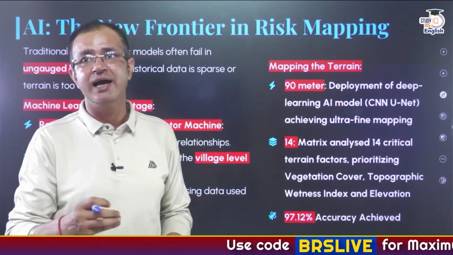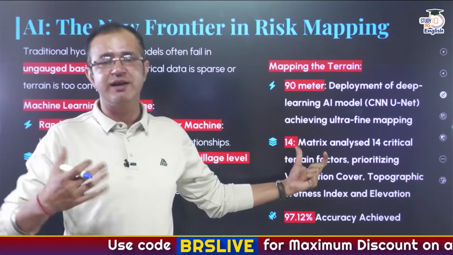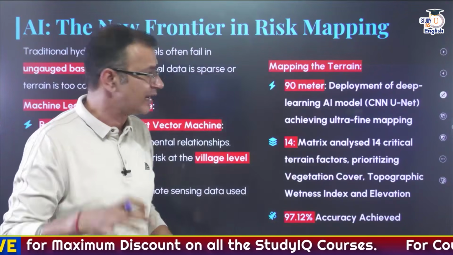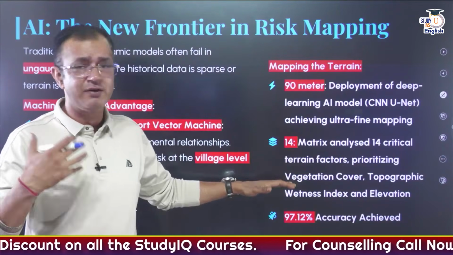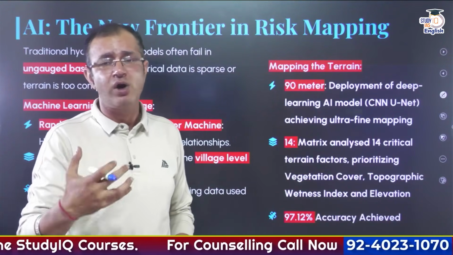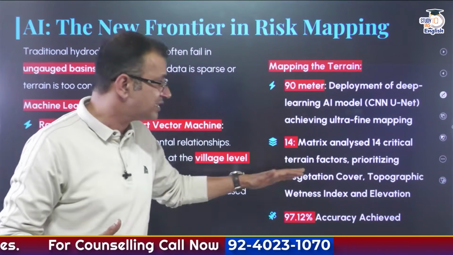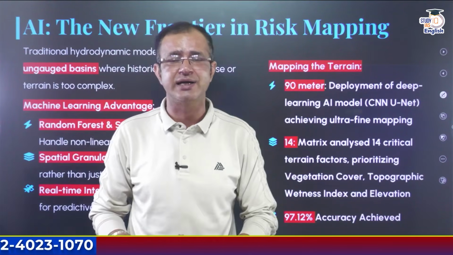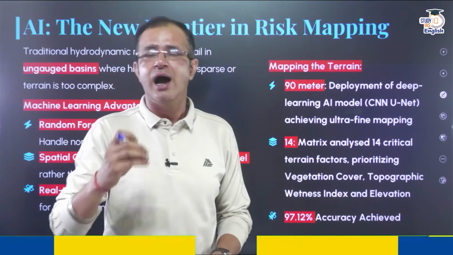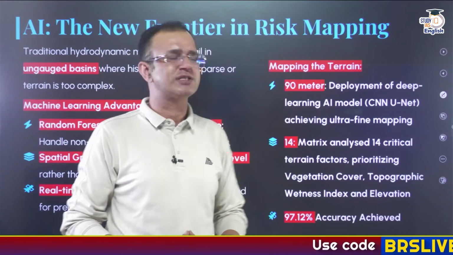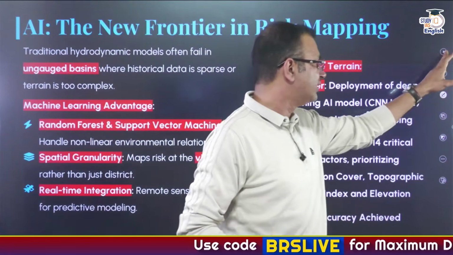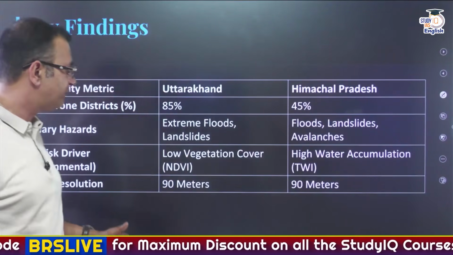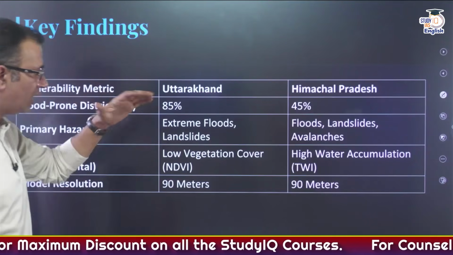All right, at the same time, different metrics were analyzed. It was not just one, but 14 metrics were analyzed, covering different factors like, for example, the terrain, the vegetation cover, the topographic wetness index, and the elevation criteria as well. And ultimately, through this model, 97.12% accuracy was achieved for the complete risk analysis. So this is the complete finding when it comes to Uttarakhand and Himachal Pradesh.